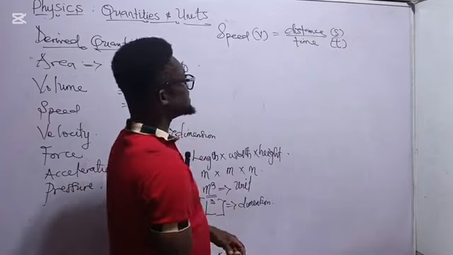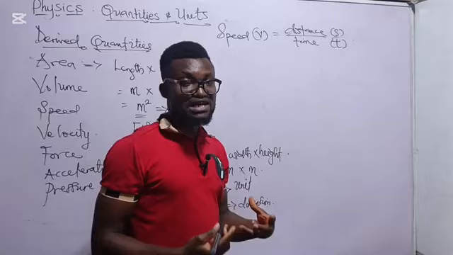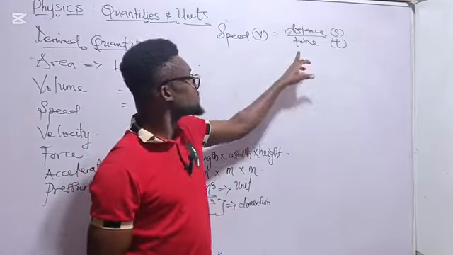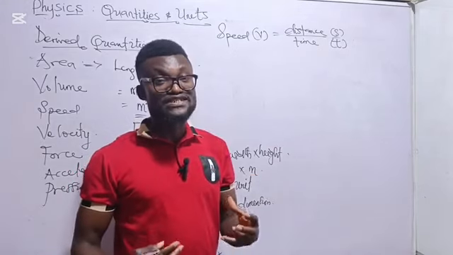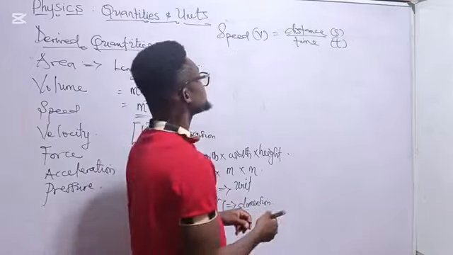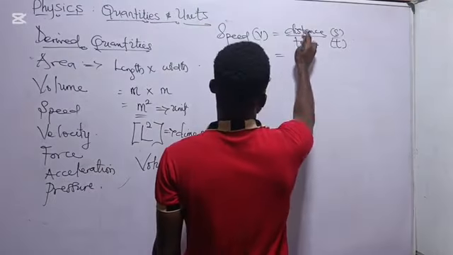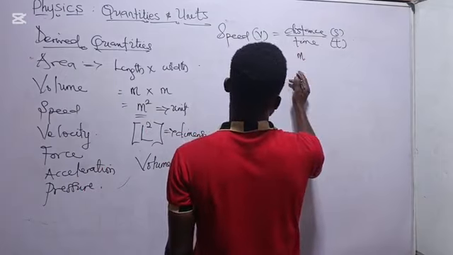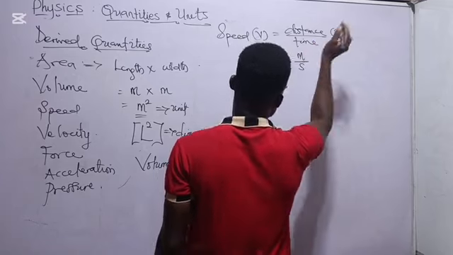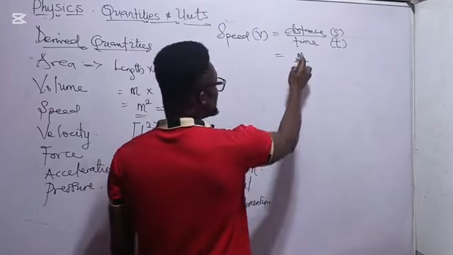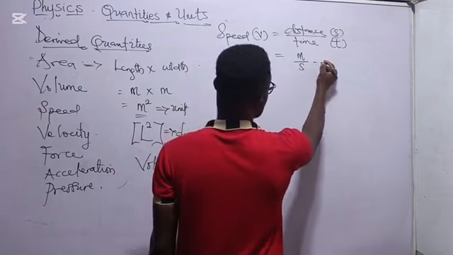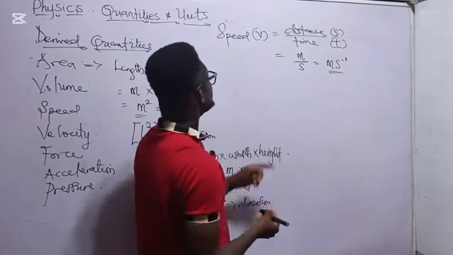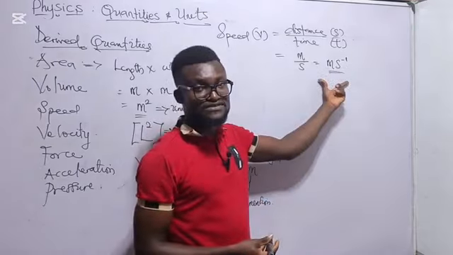Now, looking at this, distance is a fundamental quantity because it talks about length of a substance. Time is also a fundamental quantity because it talks about the duration of an event. So distance has unit as meter. Time has unit as second. Now, meter divided by second will give what? Meter per second. Now, the unit of speed is meter per second.